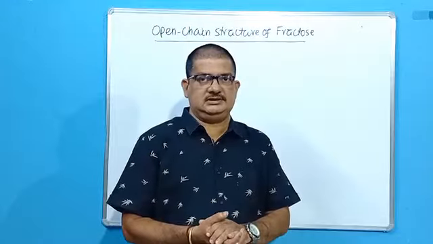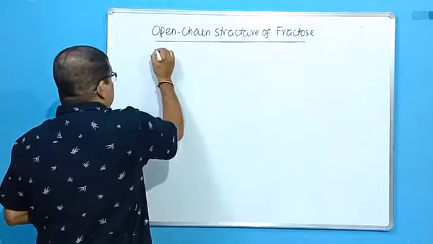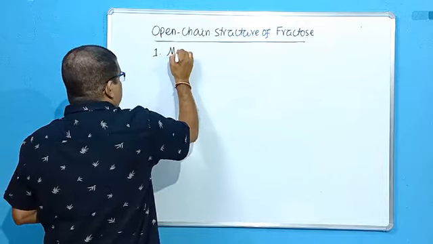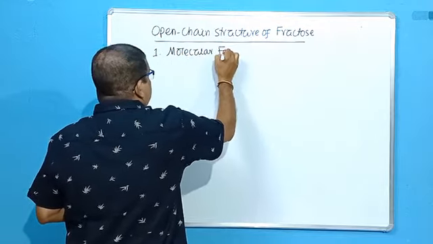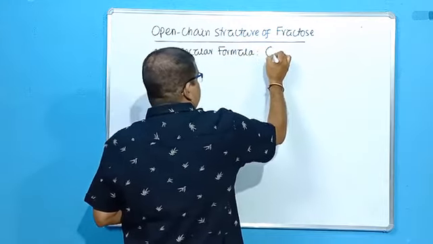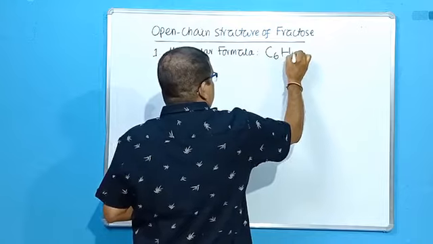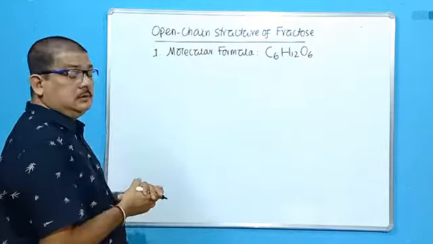So what did we discuss in the structure elucidation? We discussed 3 points only. First one, the molecular formula was established by various methods to be C6H12O6. That means the same molecular formula as that of glucose.